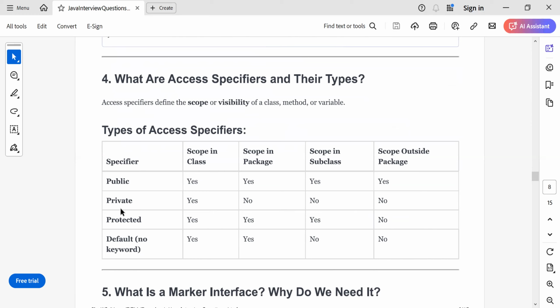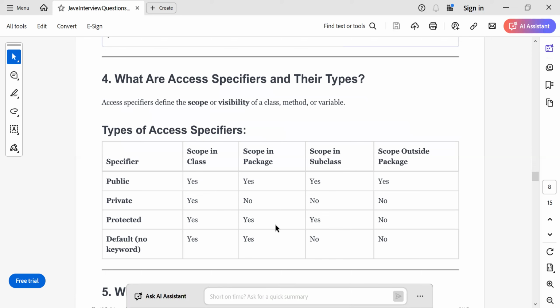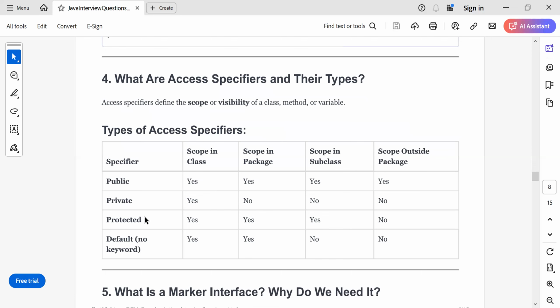Now there are two important things: one is default and one is protected. We won't be covering protected and default here. You just go ahead and try to understand this from the given diagram.